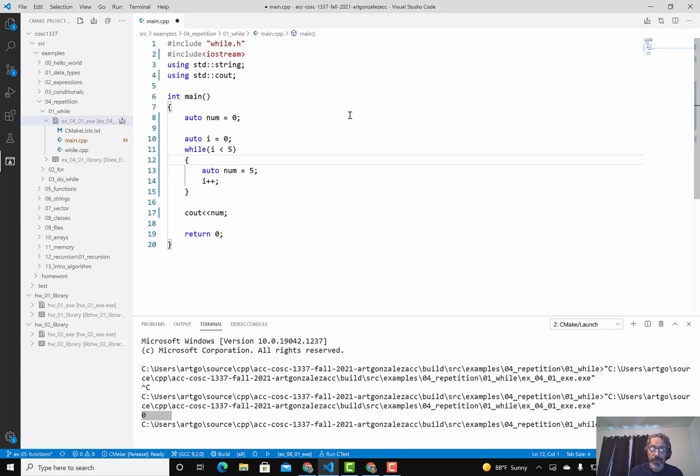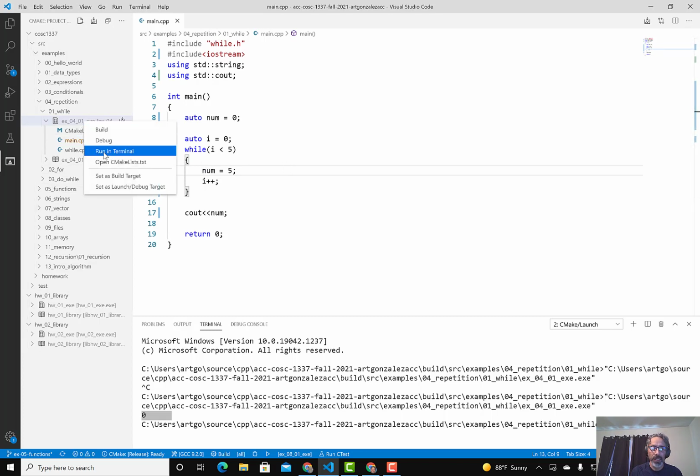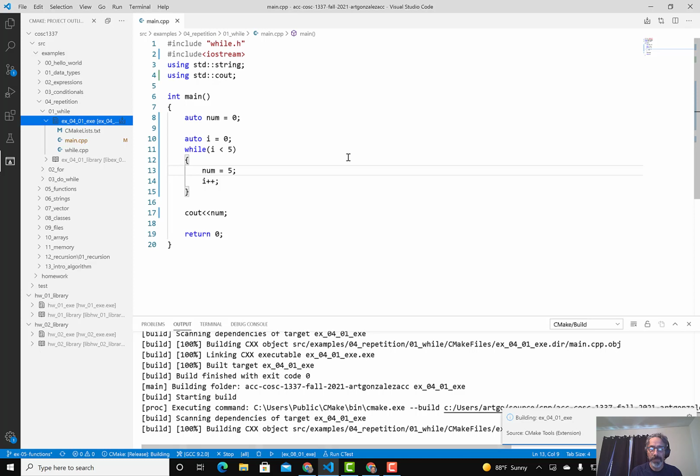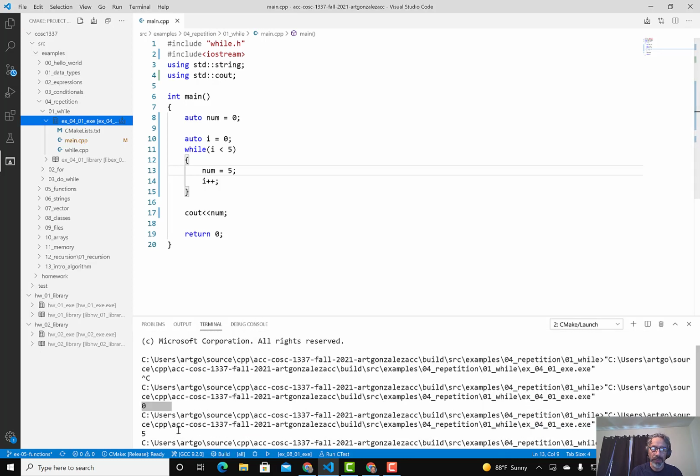Okay, let me think here. Yeah, so another question you might get is num is 5, like that, and then I'll ask you what is the value of num in this code block, and as you can see now, the value of num is 5 because while doesn't have any new num declared.